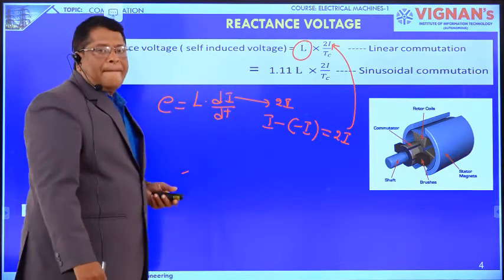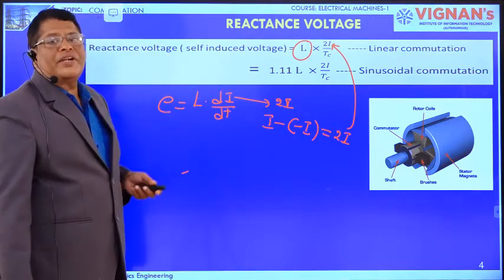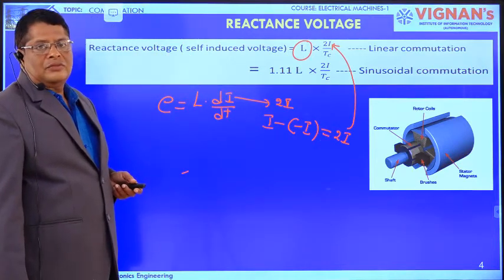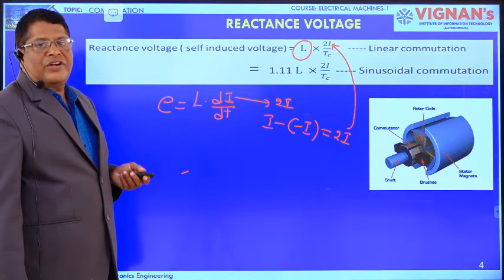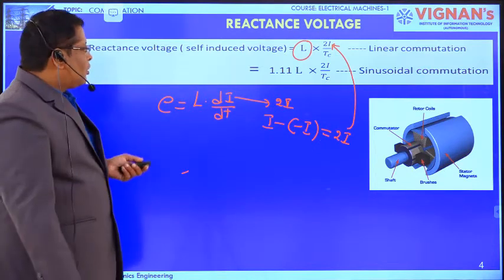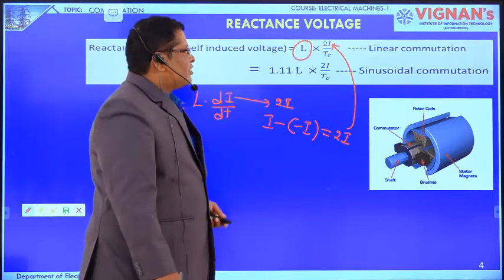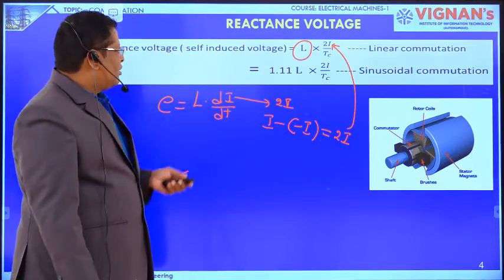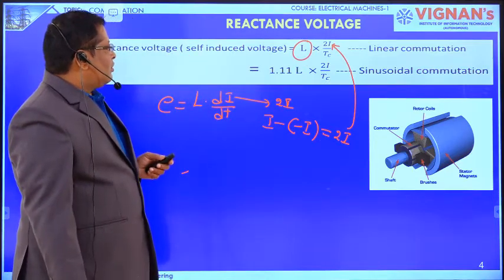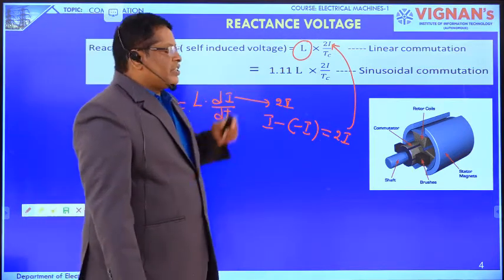Tc is nothing but the commutation time. Already we have defined the commutation time. Now we are going to calculate this commutation time in a later section. But before going to that, linear commutation.